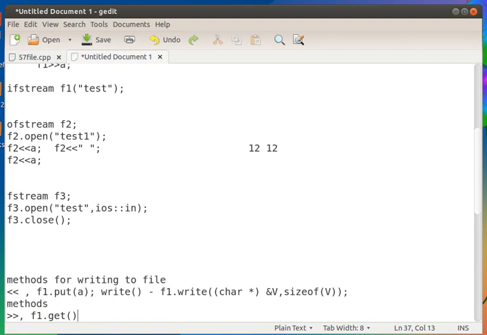Similarly, we have to pass this variable name here. F1 dot get c means read a single character and then store the character to the variable c.